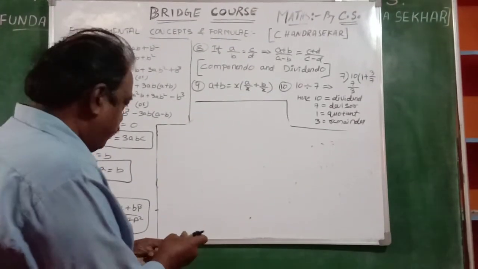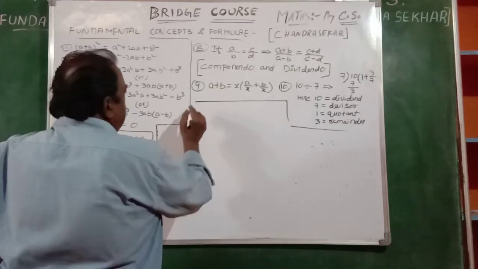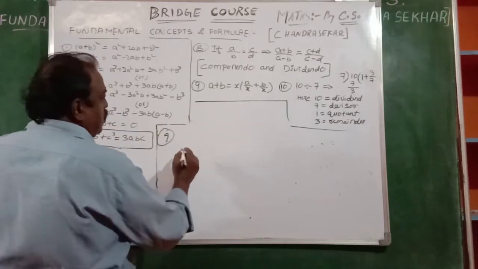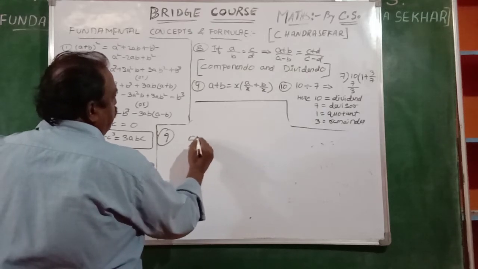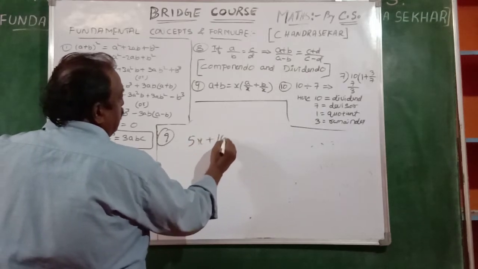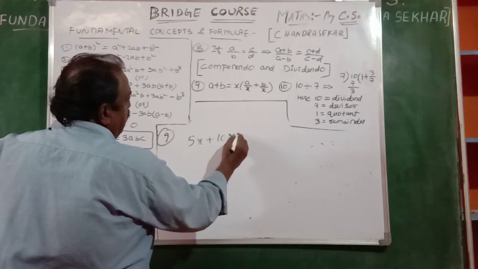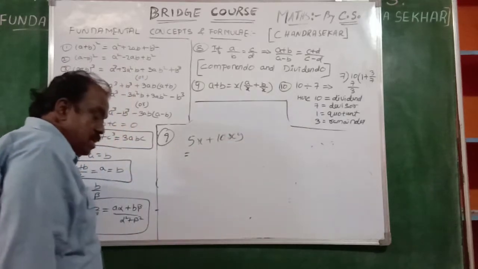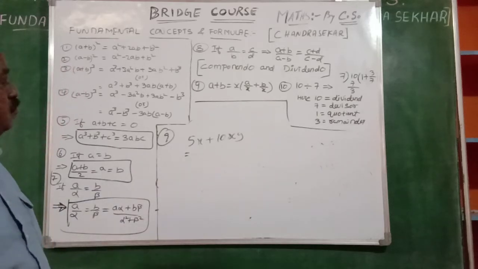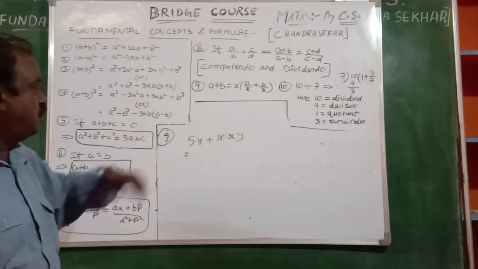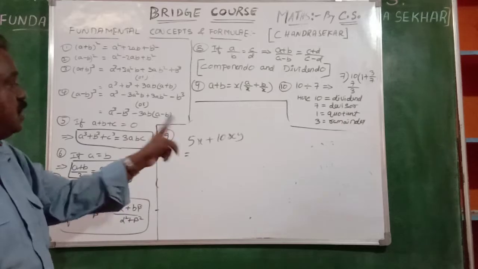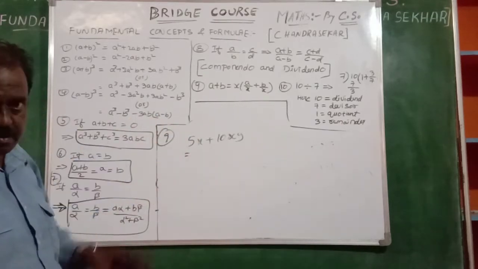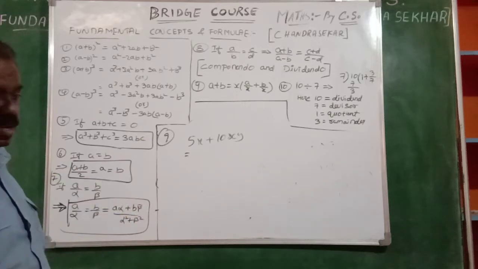The 9th one. The concept of 9 is taking common in the terms. Suppose 5x plus 10xy is there. What is common in the terms? Here 5x is there, there 10xy is there. In both terms x is common and 5 is also common.